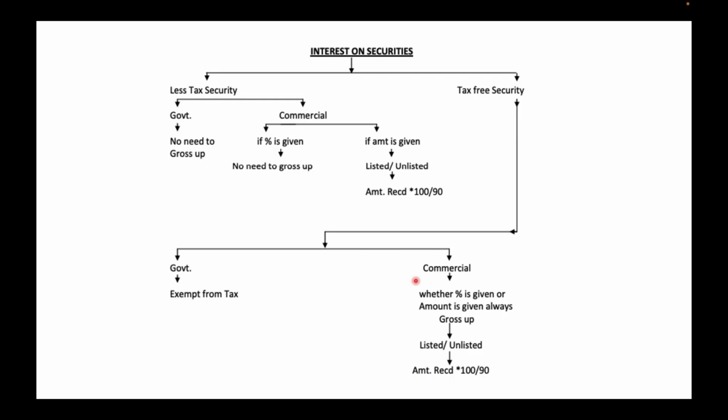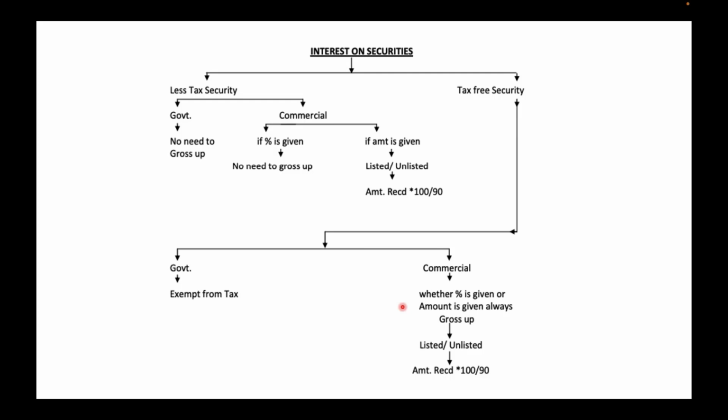If it is a less tax security, you will not be grossing up when the percentage is given, whereas if the amount of interest received is given, you have to gross it up. Whereas in case of tax-free securities, we have to gross it up in both cases, whether it is an interest rate or an interest amount which is being received.